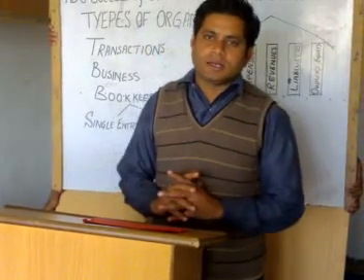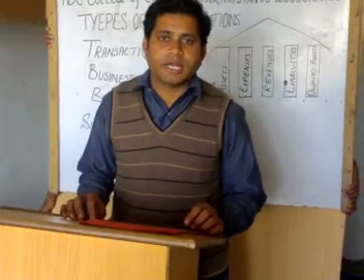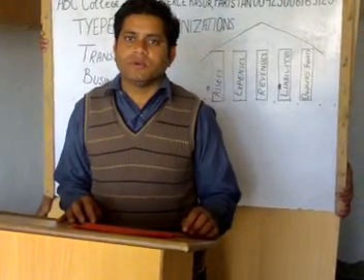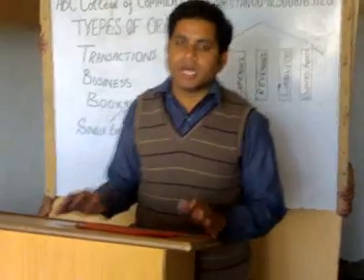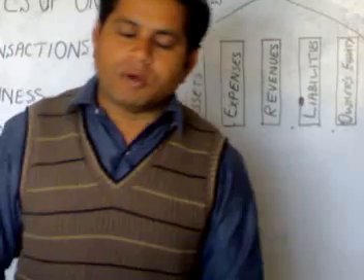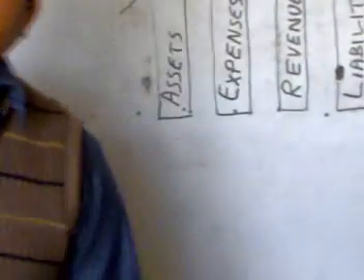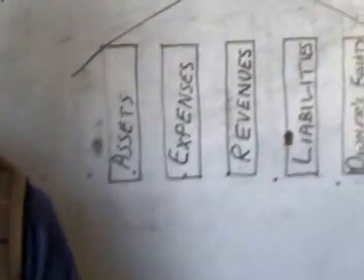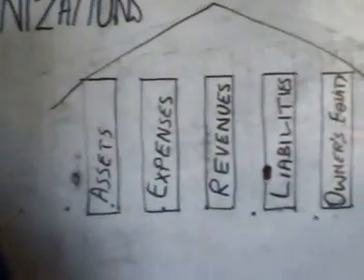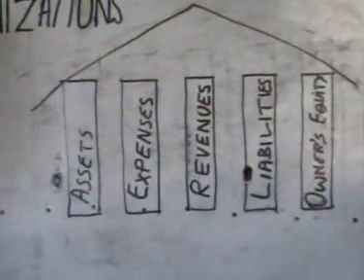All the transactions which are recorded are classified into 5 groups. There are 5 classes, and according to some accountants there are 7 classes, but I think 5 classes are the main classes, which I have shown in the form of a building.